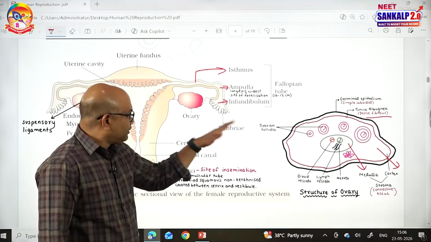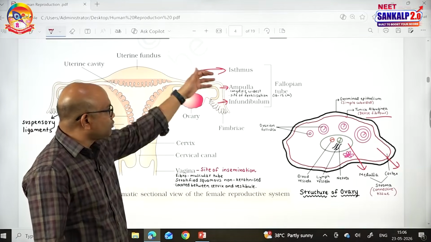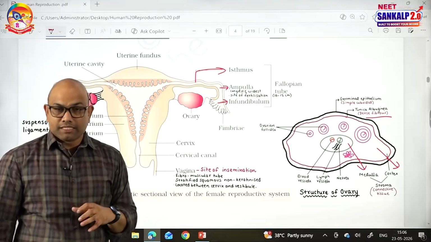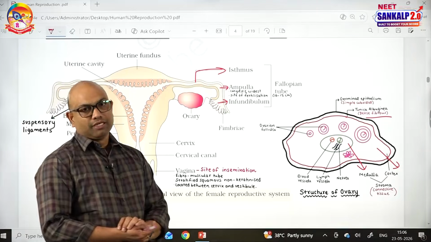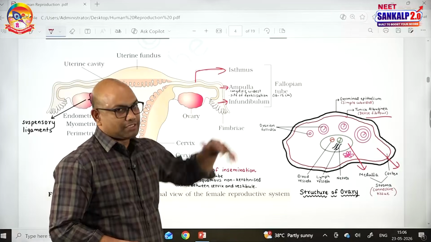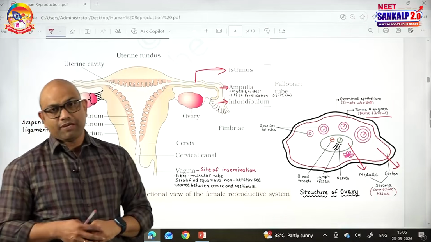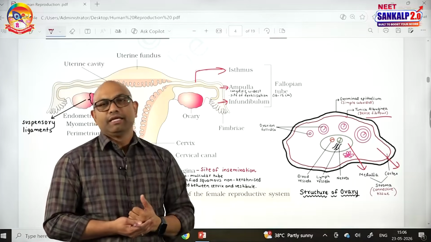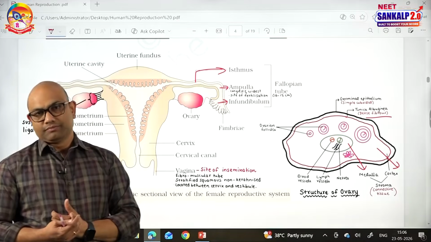Infundibulum collects the ovum. Ovum finally reaches the ampulla. Sperms also reach the ampulla. Ampulla is the site of fertilization. Then the connection between the fallopian tube and the uterus is the isthmus. Overall, the function of the fallopian tube is that it conducts the passage of ovum. It is the site of fertilization.